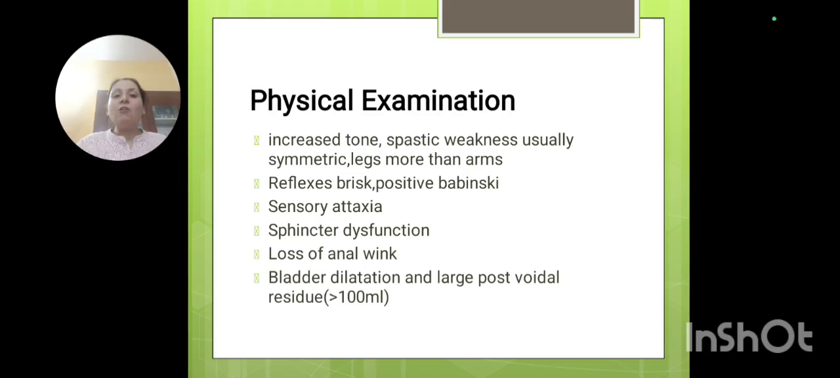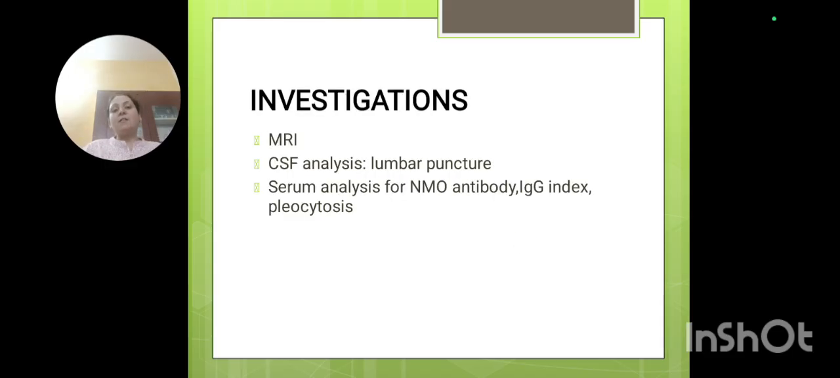There will be loss of anal sphincter contraction. There will be bladder dilatation, and a residual void urine collection of more than 100 ml will be there. So these are residual collection of urine, loss of anal sphincter, sensory ataxia, brisk Babinski signs as well as DTRs, and of course an increase in tone, all seen in physical examination.